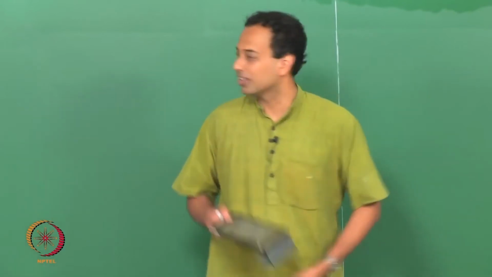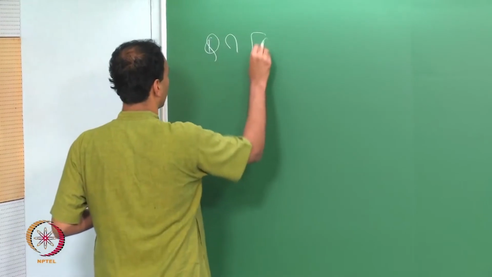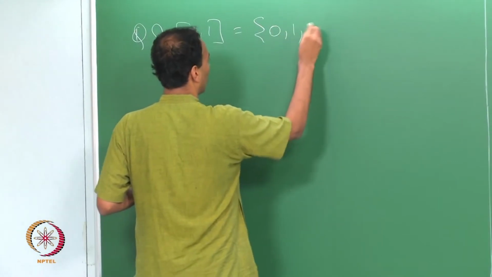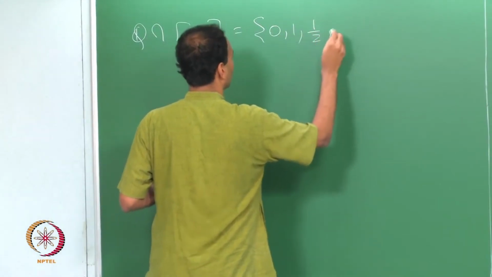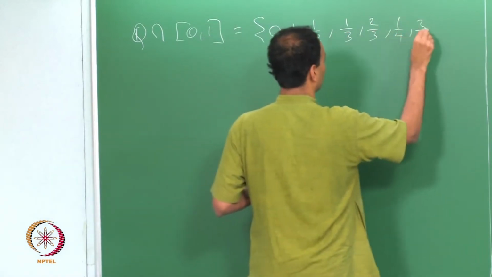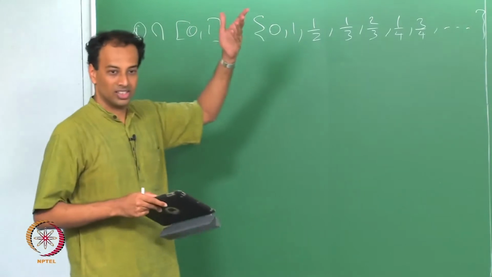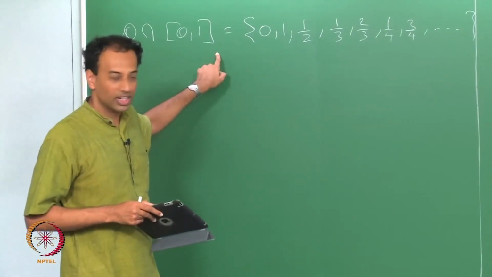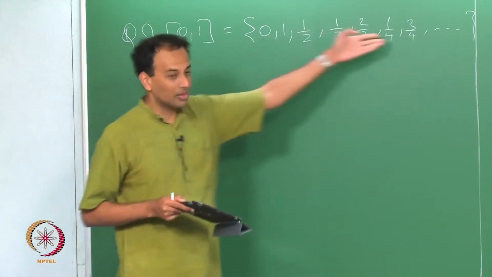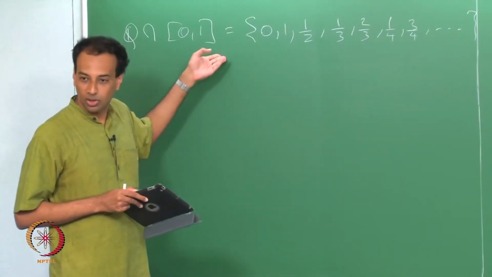One example we gave is the set of all rationals in [0, 1]. We could write it as 0, 1, 1/2, 1/3, 2/3, 1/4, 3/4, and so on. So, this is a list. I have listed out all the rationals in the interval [0, 1]. Any rational you can give me in the interval [0, 1] is somewhere in this list. Therefore, we said the set of all rationals in [0, 1] is a countable set.